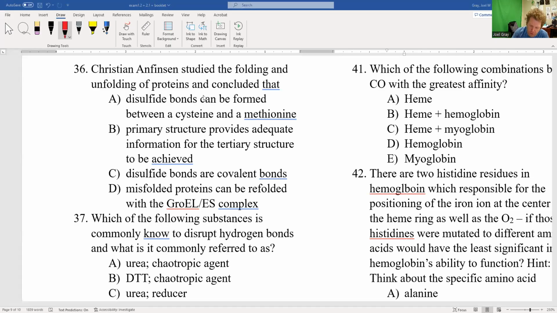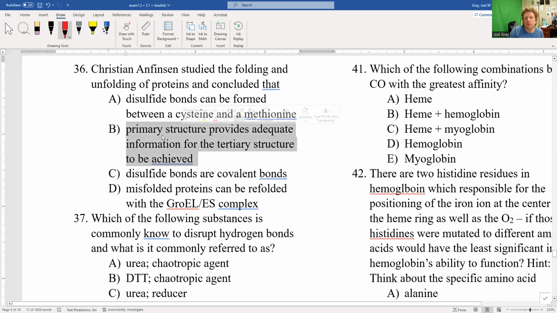All right, number 36. Christian Anfinsen studied the folding and unfolding of proteins and concluded that A, disulfide bonds can be formed between cysteine, or B, I'm just going to go ahead and jump to the right answer. Christian Anfinsen studied unfolding RNAs and refolding it. His conclusions therefore led to the idea that primary structure provides enough information to get to the tertiary structure. B is the correct answer for number 36.